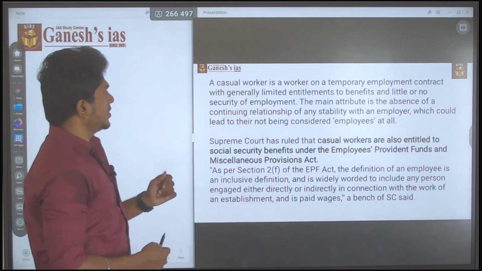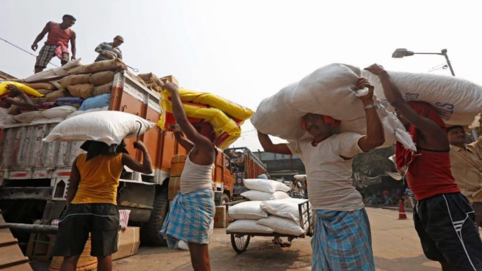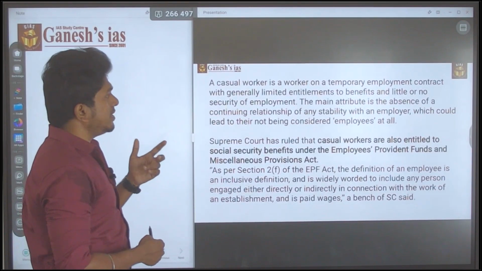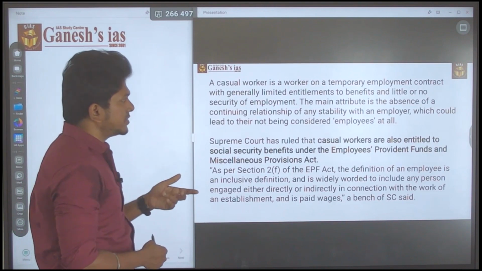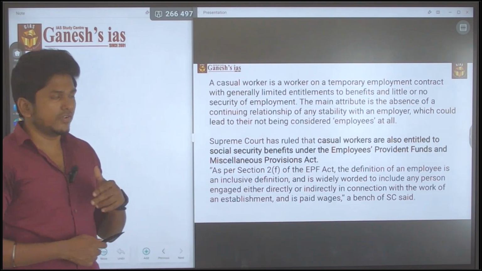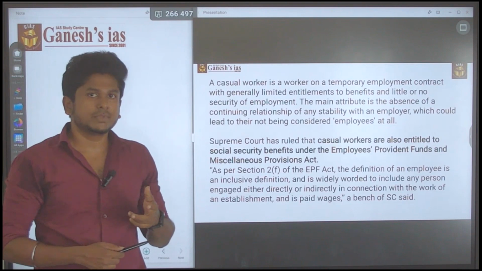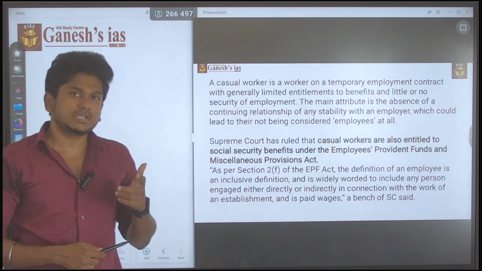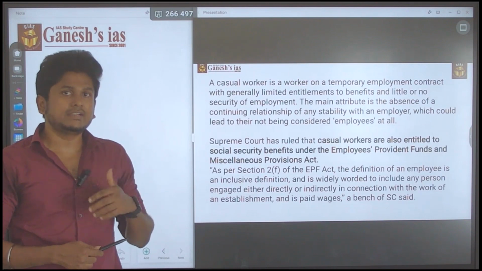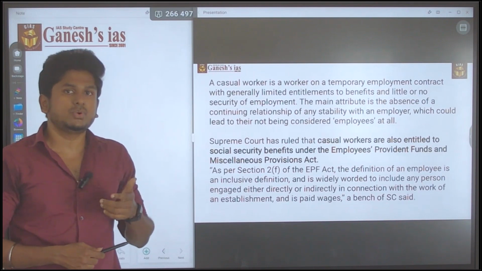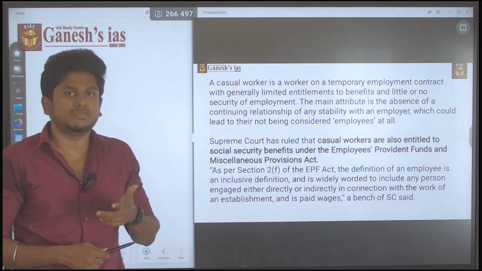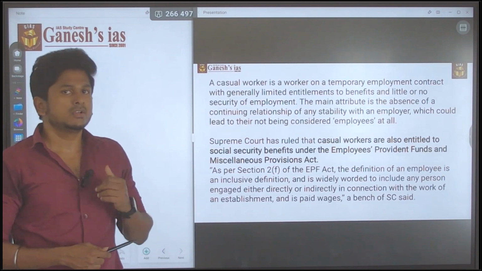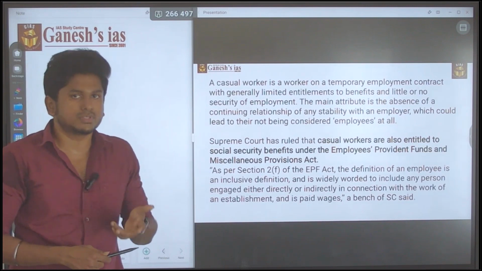This is a definition for it. A casual worker is a worker on a temporary employment contract with generally limited entitlement of benefits. This is the definition for a casual worker. But what the Supreme Court did is they changed it. Even though the person is a casual worker, they are entitled. They have the right to claim the social benefits, which is nothing but the employee provident fund. That is what the Supreme Court said.